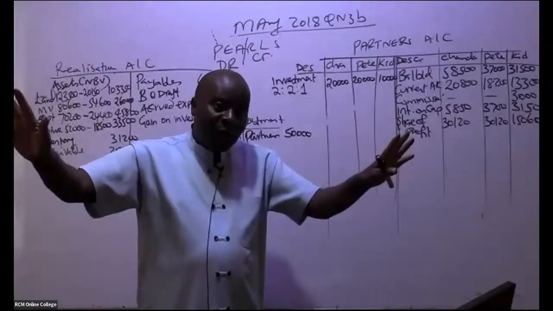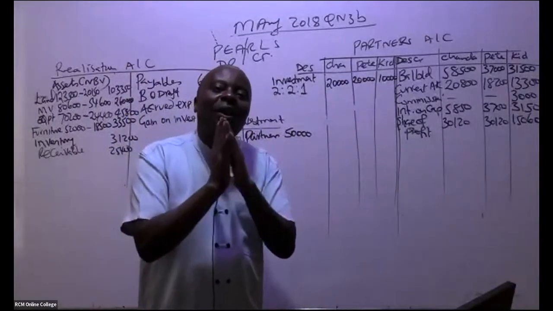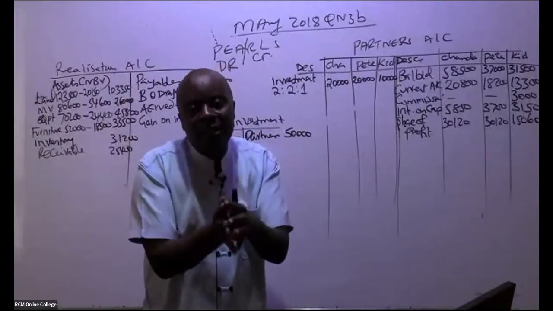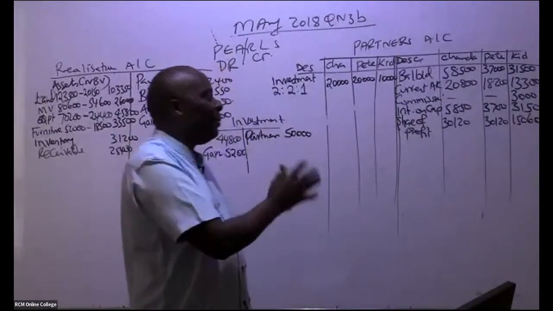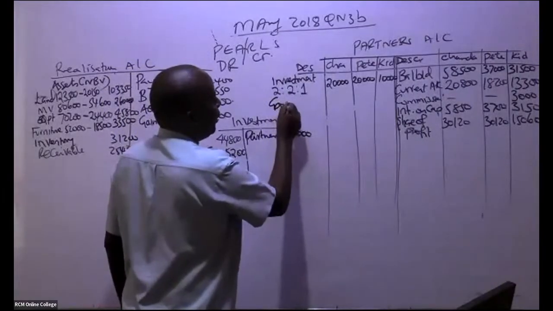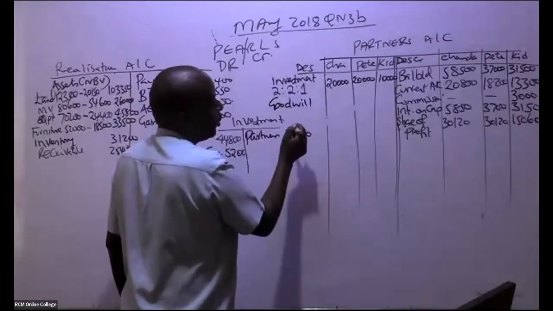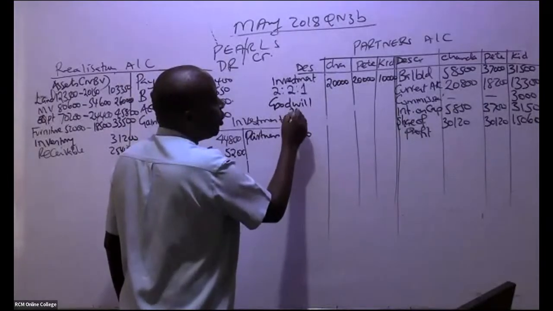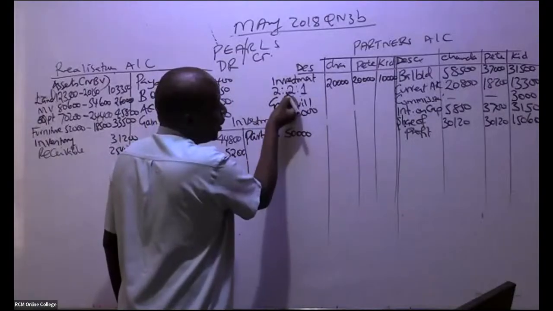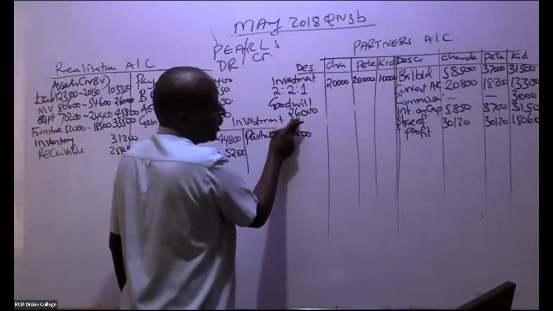No. So it means automatically that this is a loss for the partners. It's an expense for the partners, and expenses are normally debited. So come and give us here goodwill. You debit here, goodwill. In total it is 26,000, and we are sharing it out on this basis, so 2/5 times 26,000.